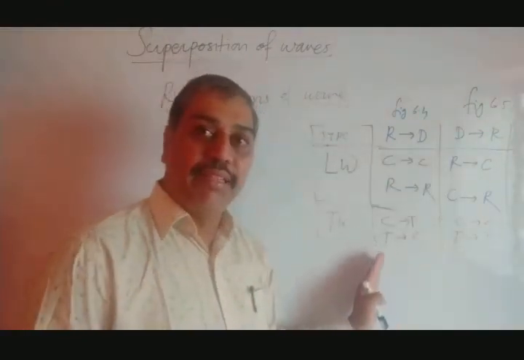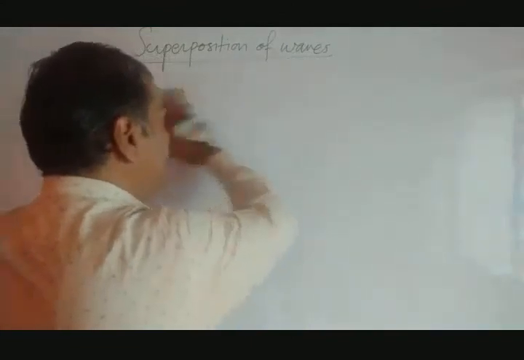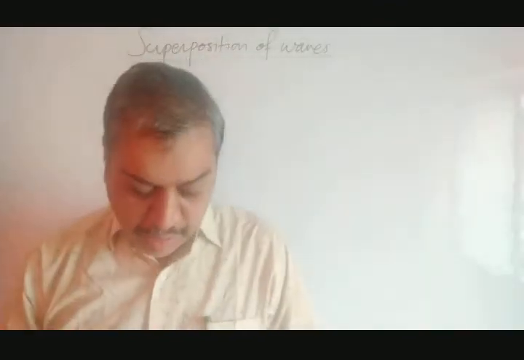If you remember this table, you can remember all the conditions. So it is better to prepare such a table on a single blank page and put that page near this topic. So no need to read all the things. You just see that particular chart, and you can understand how the transverse and longitudinal wave get reflected. So the next topic of our syllabus is what? Superposition of waves.